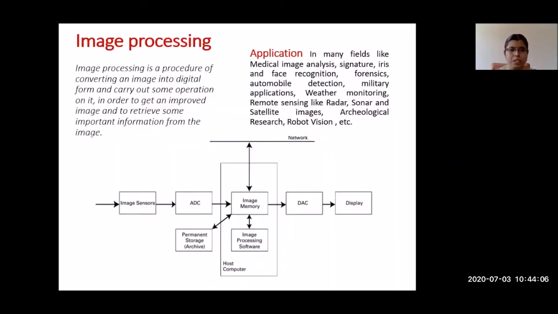So what is image processing now? Image processing is the procedure of converting our digital image into a suitable form for recording the information from the image. That is our image processing.